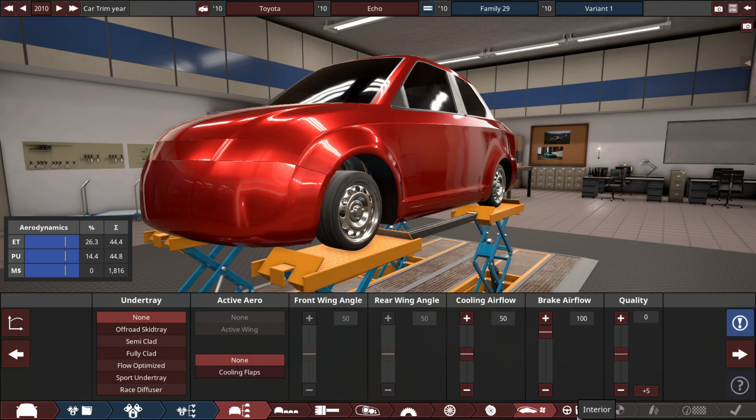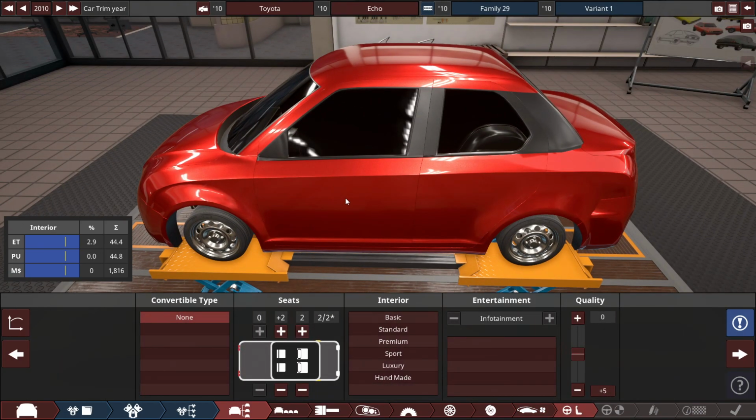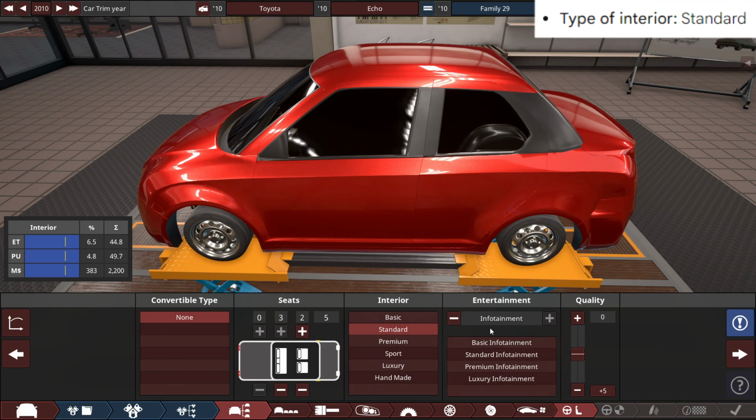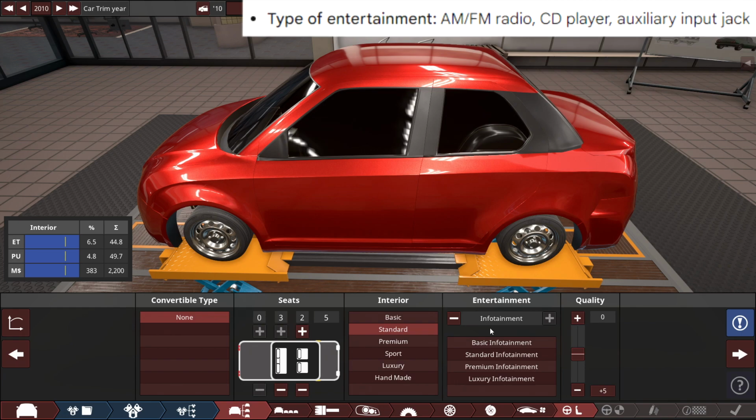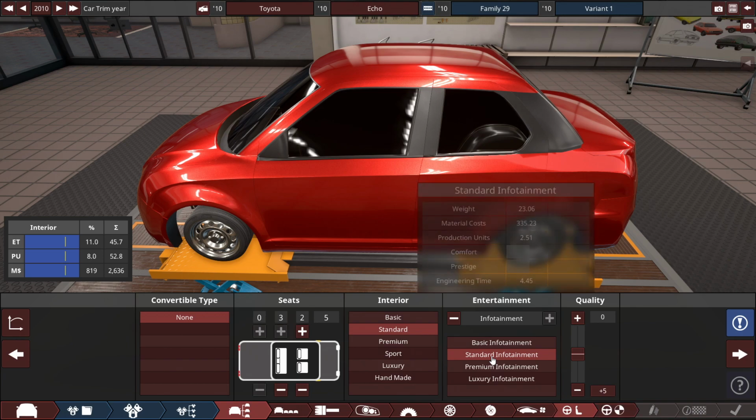car. And for the interior of this car, I'm not going to do an interior build because, well, I never generated to have an interior yes or no with this system. So it wants us to use 5 seats, so a 5-seater car, 2 in the front, 2 in the back, full-size seats, with a standard type of interior with, it says here, AM/FM radio with CD player with an auxiliary input jack. So let's see what its standard infotainment is.